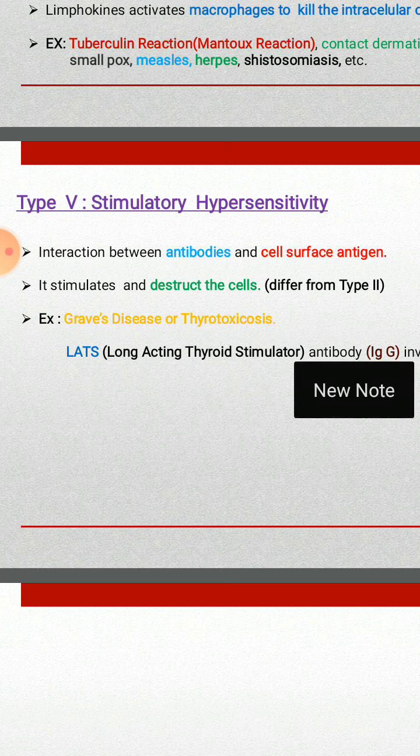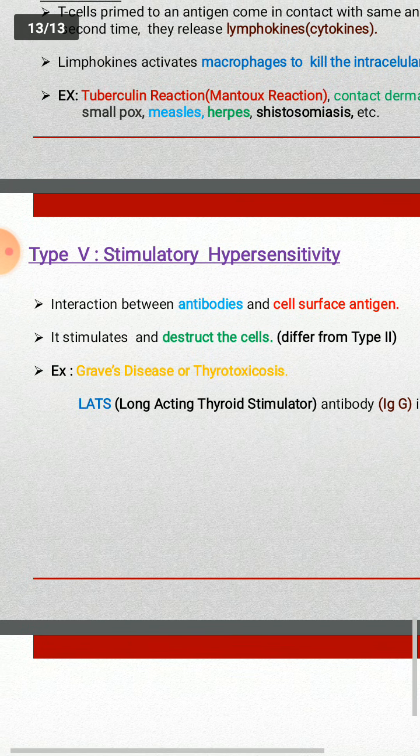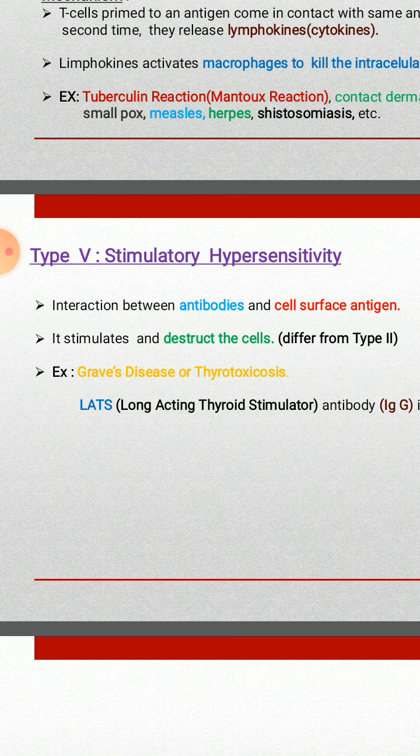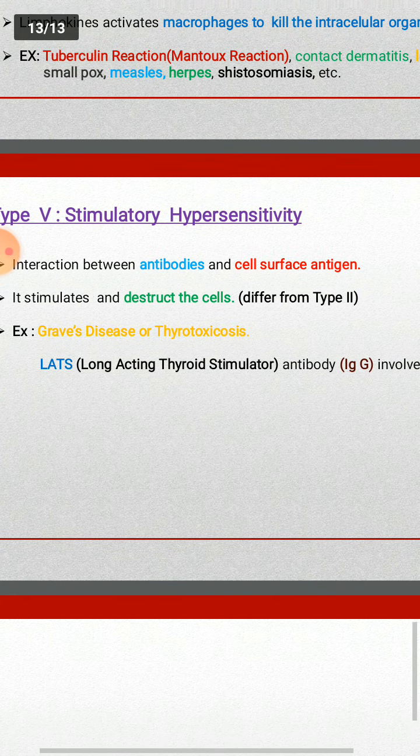In this case, the stimulatory hypersensitivity is different from the type 2 hypersensitivity. In type 2 hypersensitivity, only stimulation of antibodies occurred, but in this, it disrupts the cells. For example, in Graves' disease or thyrotoxicosis.